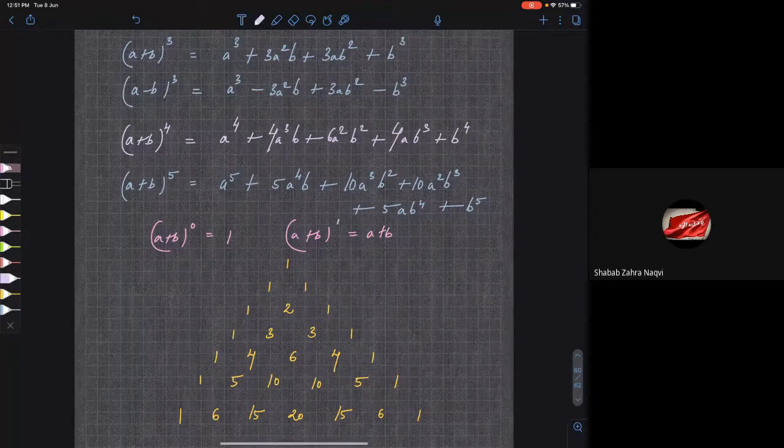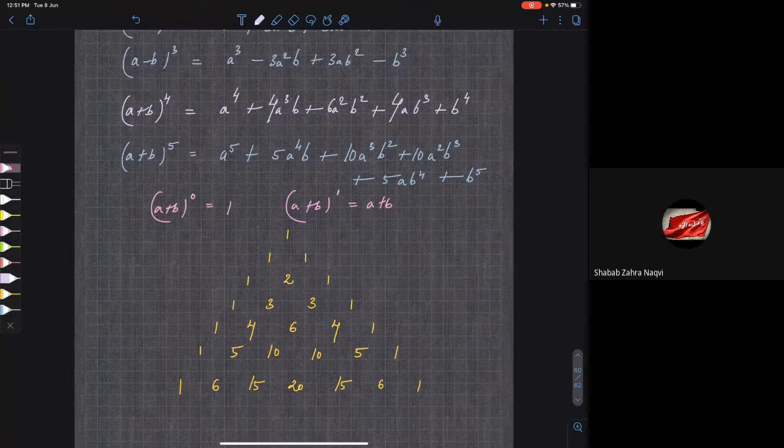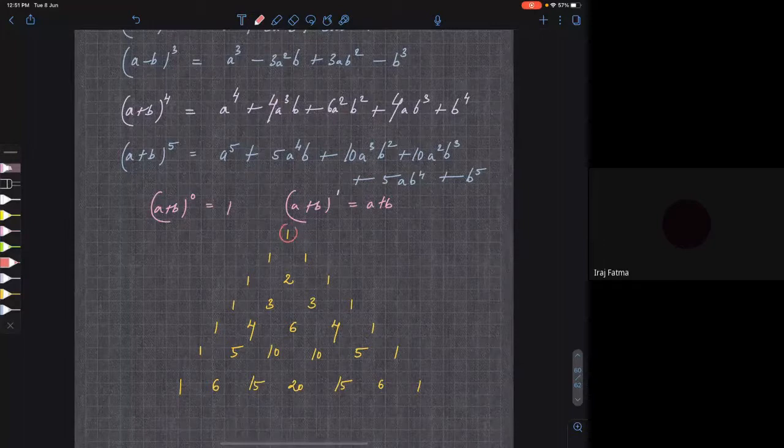So what is (a plus b) whole power 0? It is 1. And what is (a plus b) whole power 1? It is a plus b. Do you see it? a and b. What are its factors? 1 and 1.